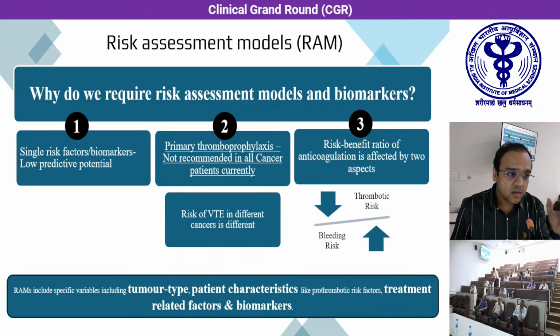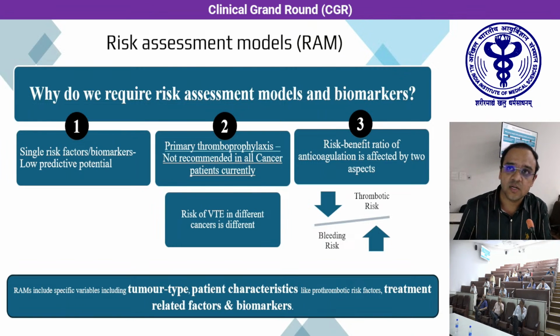Another important point is that not all cancers will require primary thromboprophylaxis, because different cancers have different inherent risk for development of VT. Along with that, we also need to identify the risk-benefit ratio here, because these patients are also at an increased risk of bleeding. So if we start anticoagulation in patients who are not at a very high risk of thrombosis, these patients might end up bleeding more than the risk of developing VT.